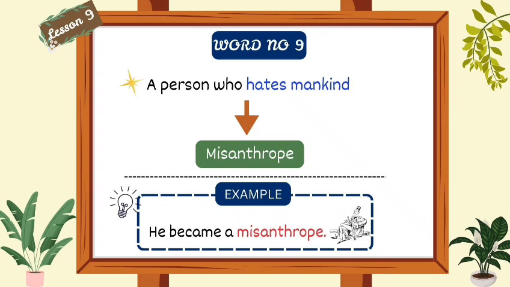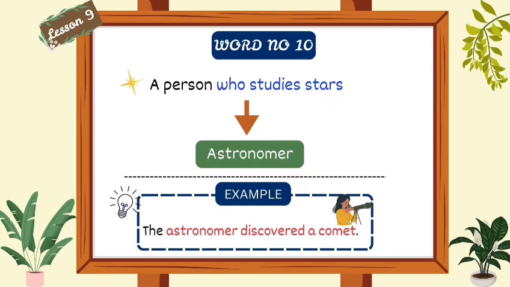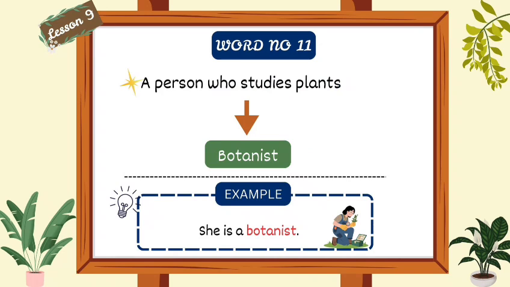Word number 9. A person who hates mankind. We will say misanthrope. For example, he became a misanthrope. Word number 10. A person who studies stars. We will say astronomer. For example, the astronomer discovered a comet. Word number 11. A person who studies plants. We will say botanist. For example, she is a botanist.